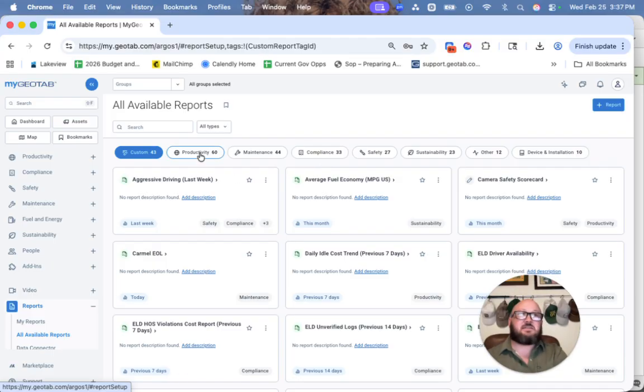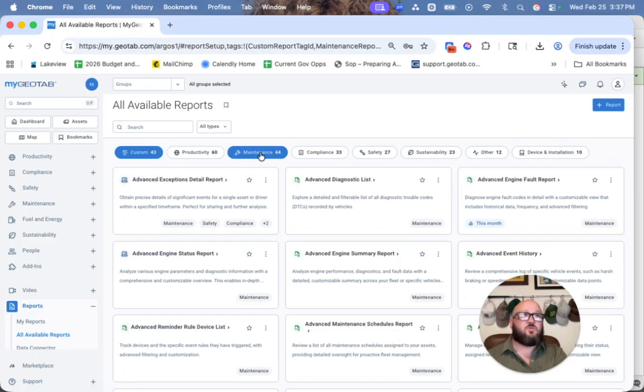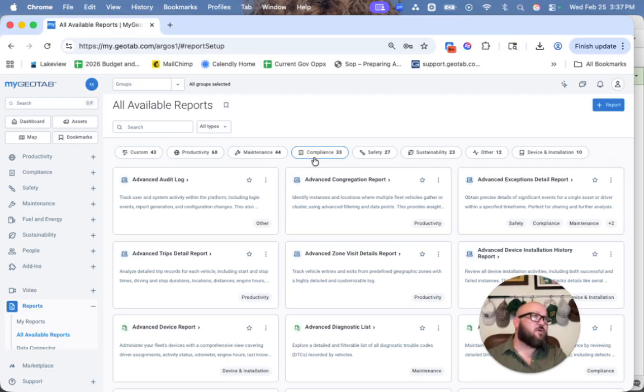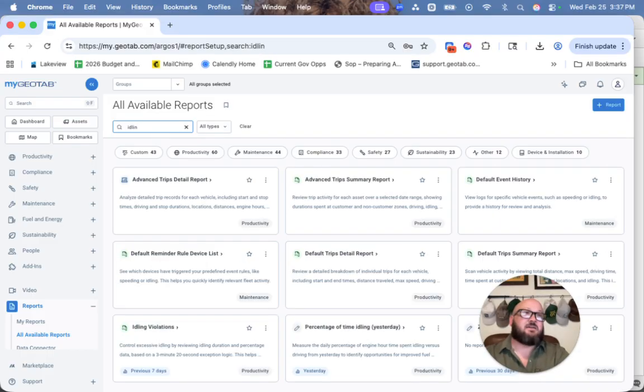Now with these, the nice thing is I can go very quickly to I only want to see maintenance, and anything that's highlighted, that's all that it's going to show. So if I don't want to see anything specific, I can leave it open. If I want to really narrow it down, maybe I don't even know what I'm looking for in terms of the report name, but I know that idling is something I want. I can search that up at the top, and from here, I can quickly see anything that's going to be detailed in terms of what idling is going to be notified or indicated in. So maybe that's idling violations, right? Or percentage of time idling. So again, a few different ways to go about it, but ultimately the ability to get in there is nice.